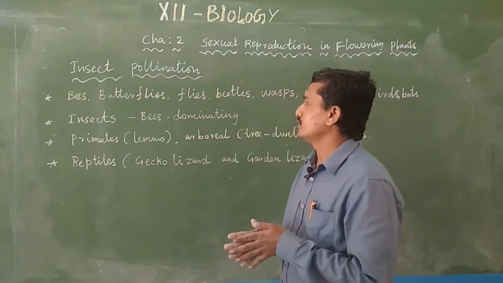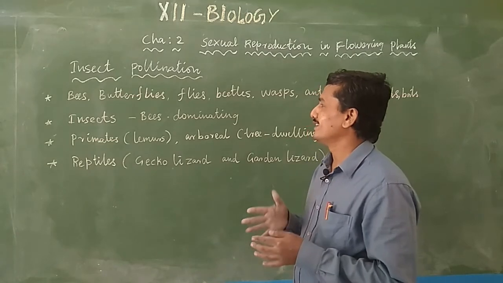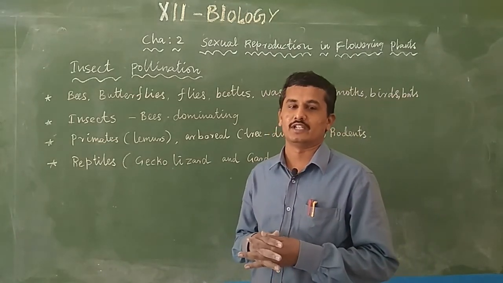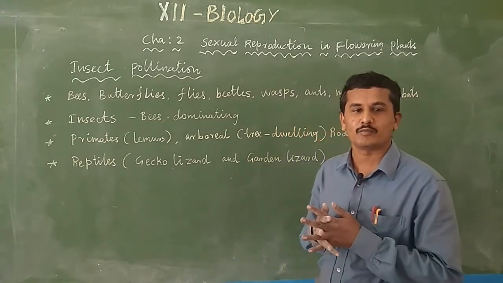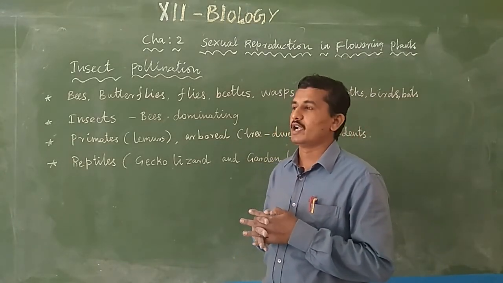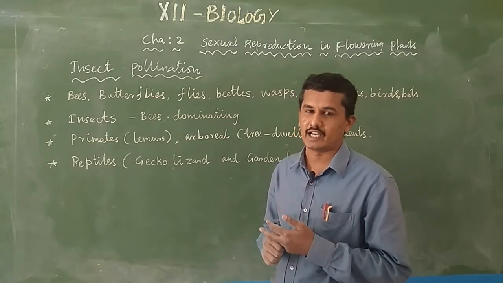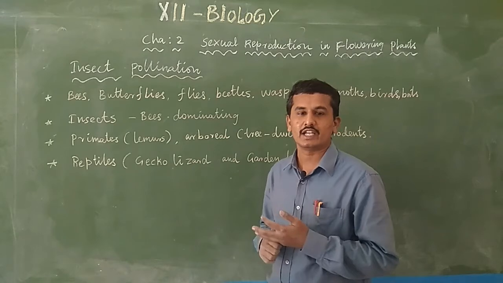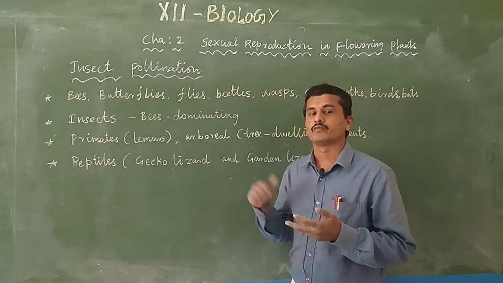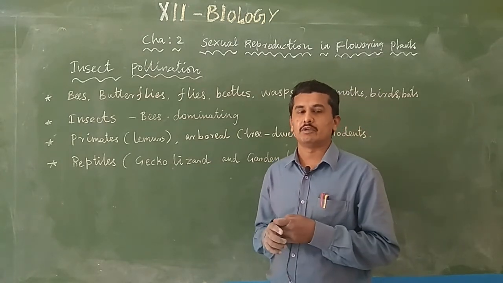Listen, students, in the last class we studied wind pollination and water pollination. The next one is animals for pollination. Normally, the transfer of pollen grain from anther to stigma is known as pollination. Pollination is done by two kinds of factors, abiotic factors and biotic factors. Already we have studied abiotic factors like wind pollination and water pollination. Now, animal pollination, a biotic factor.